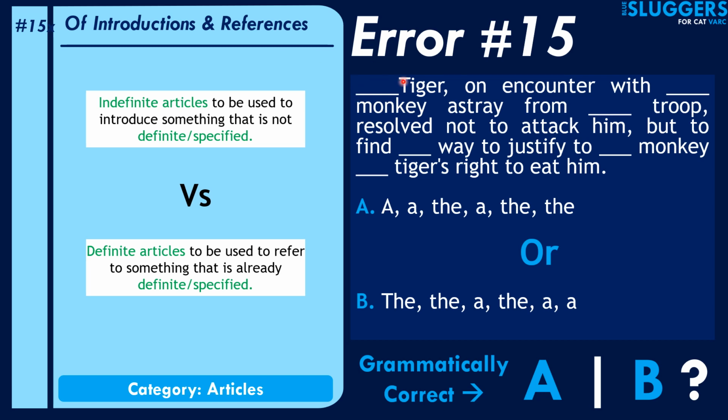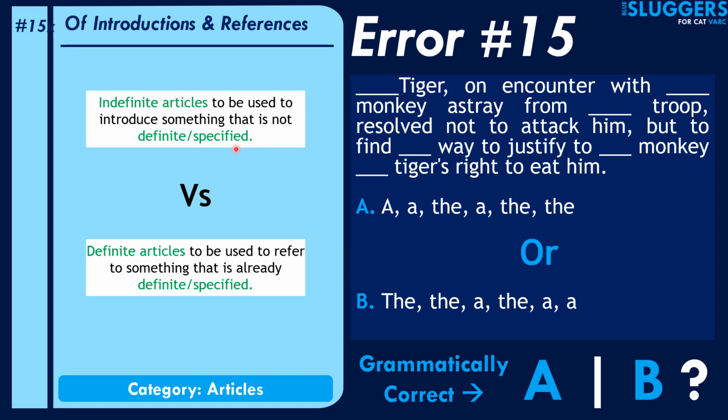So let's get into the 15th error type. See, indefinite articles are called indefinite articles for a reason. Definite articles are called definite articles for a reason. And the reason is very simple. Indefinite articles refer to items which are countable and which are not specific or not very defined in nature, not something in particular.